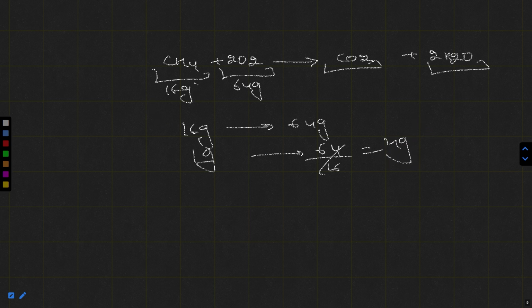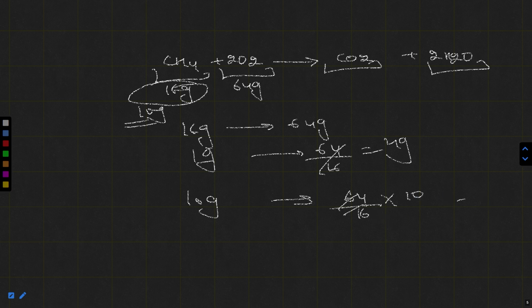And suppose I am giving only 10 gram of CH4. So 10 gram will require 64 by 16 multiplied by 10. It comes out to be 40 gram. It means if I am giving you 10 gram CH4, it requires only 40 gram of oxygen.